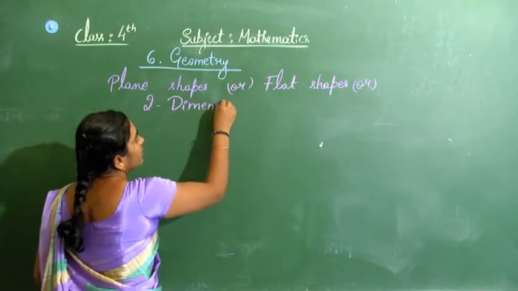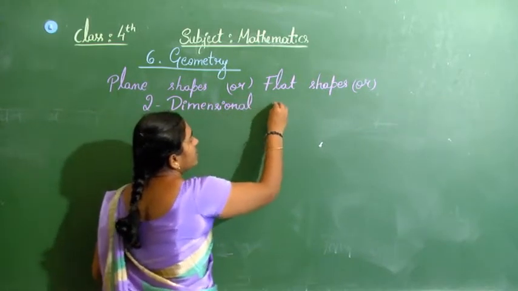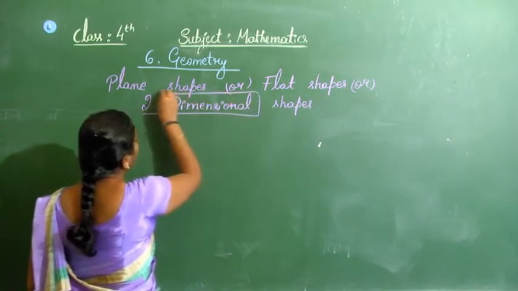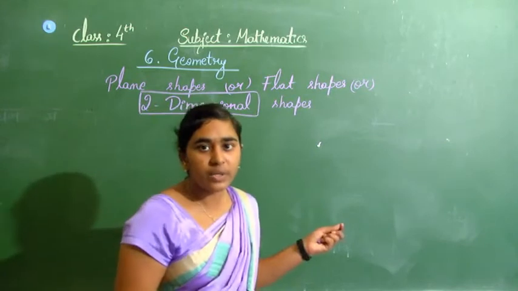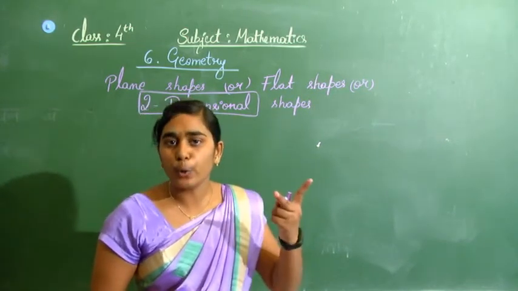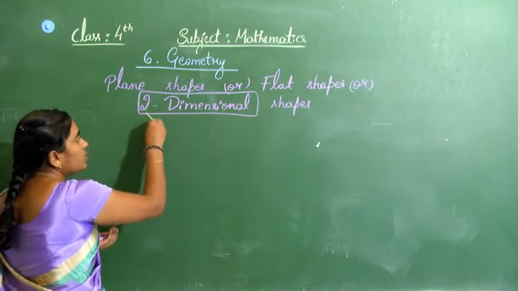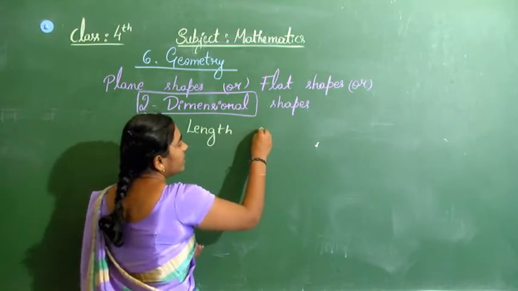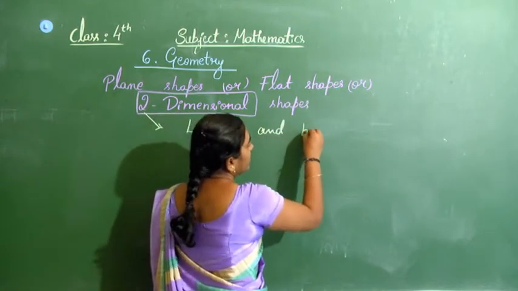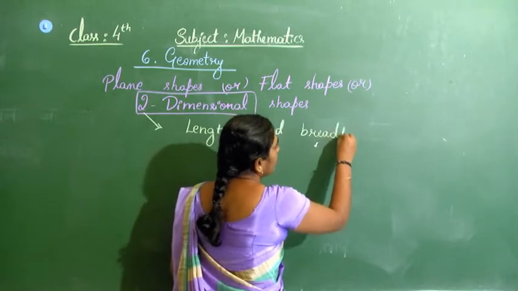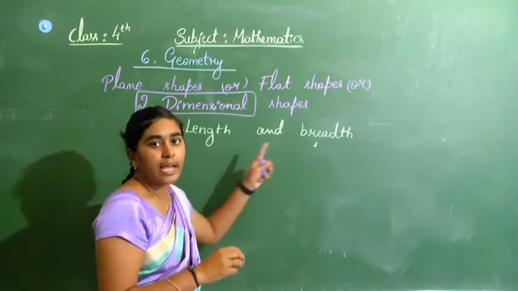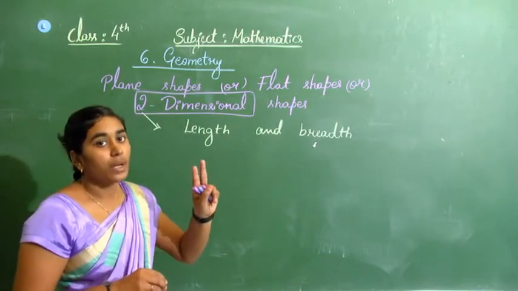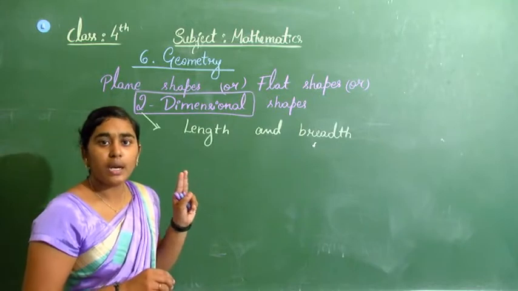Two-dimensional shapes. Why are these called two-dimensional? They are called two-dimensional because they have only two dimensions. Which are those two dimensions? One is length and another is breadth. Only length and breadth, as two-dimensional. That's why they are called 2D shapes.